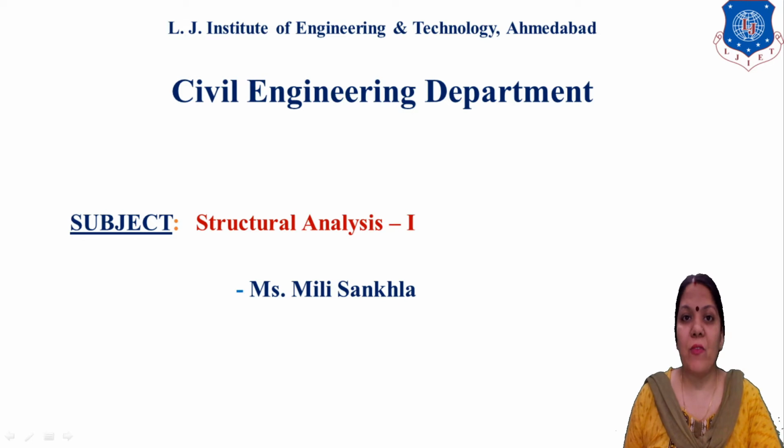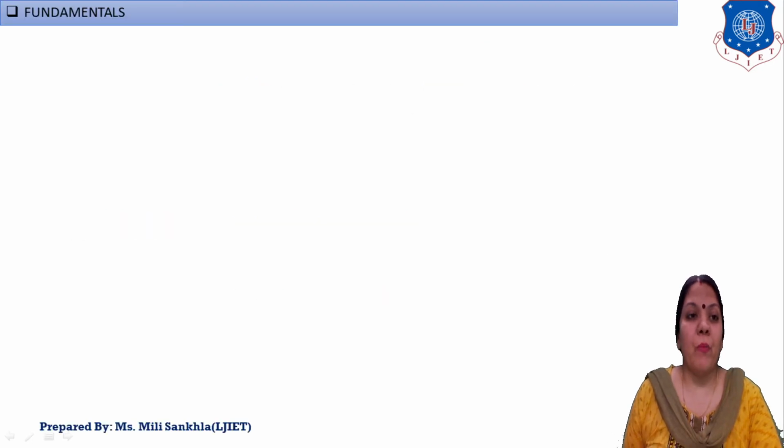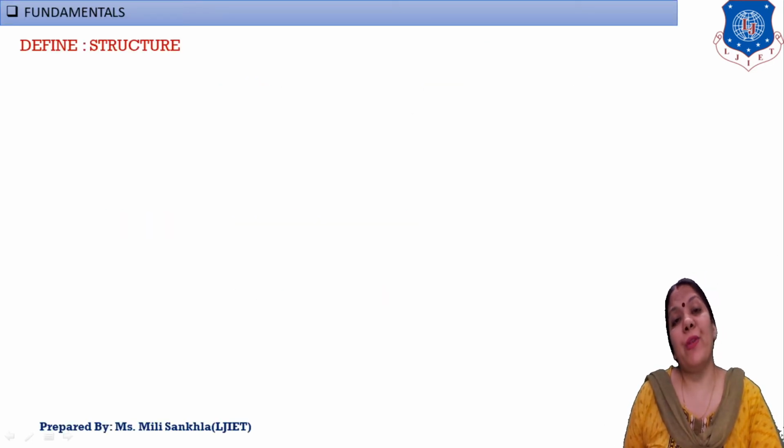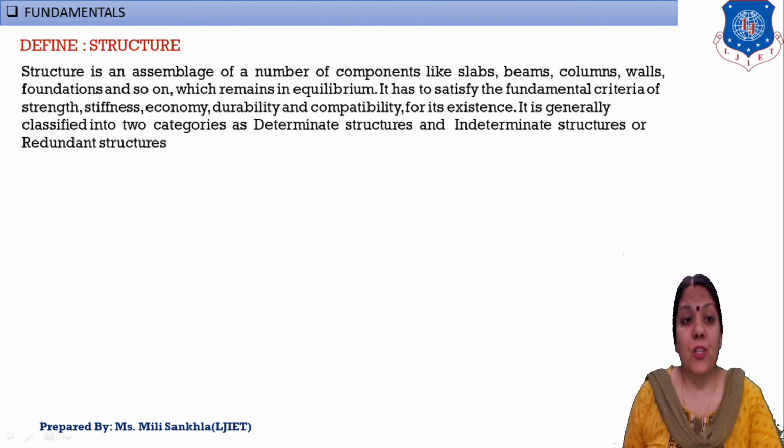Now we start with Fundamentals, our first chapter. Before starting, I want to explain what a structure is. A structure is an assembly of a number of components like beam, slab, column, foundation and wall. Now what is the need to construct a structure? Because structures satisfy the fundamental criteria of strength, stiffness, compatibility and durability.